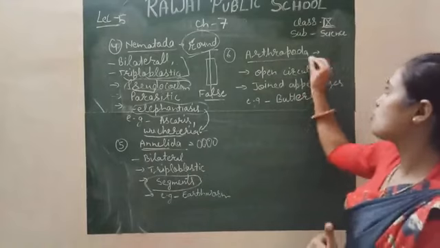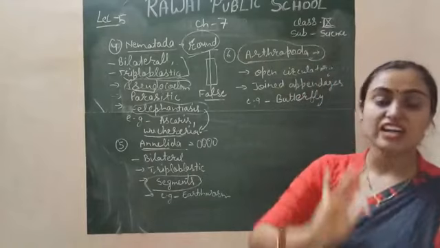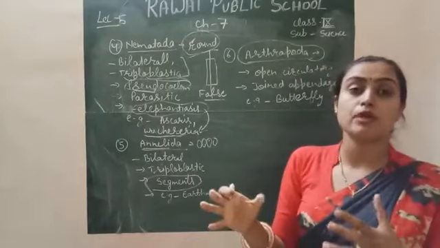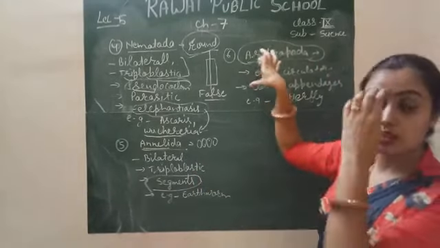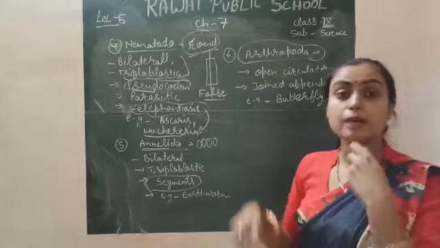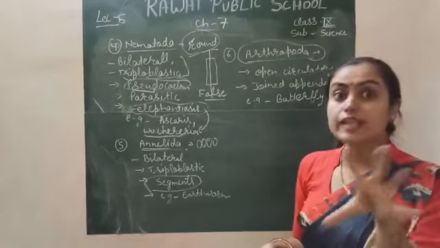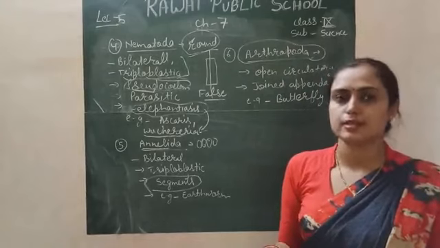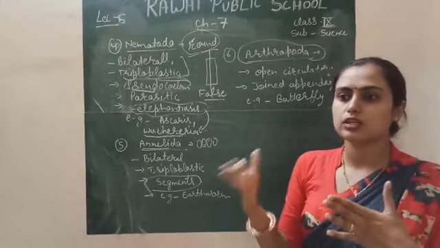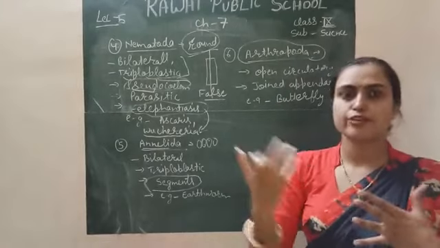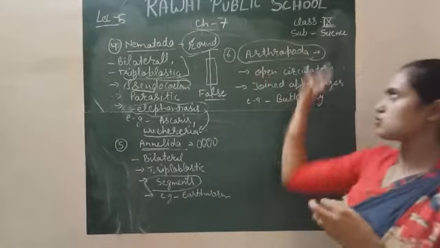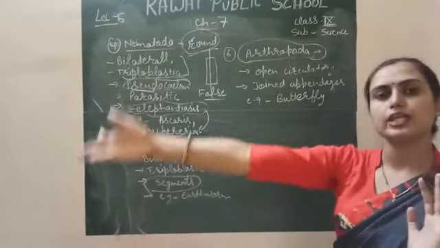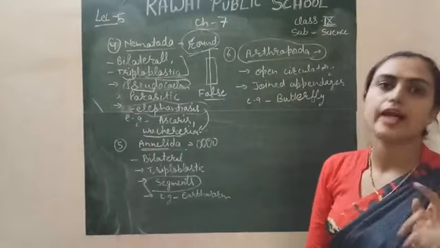Next is your Arthropoda. Arthropoda is the largest phylum of the animal kingdom. It means the maximum number of animals are present in this phylum. And in this phylum, the Insecta class, insects, is the largest class of animals. Maximum animals of the entire universe are present in the Insecta class of Arthropoda. It means insects are more numerous than any other animals in our animal kingdom.